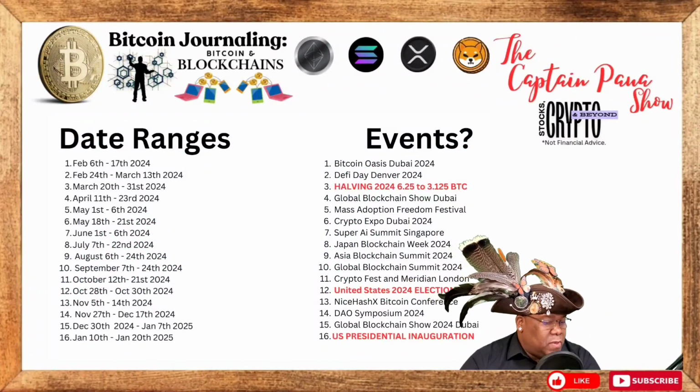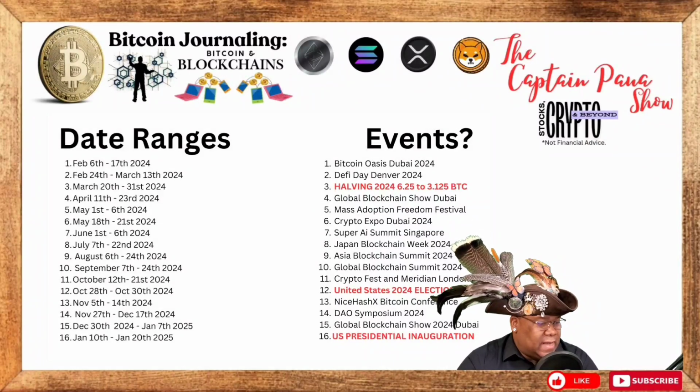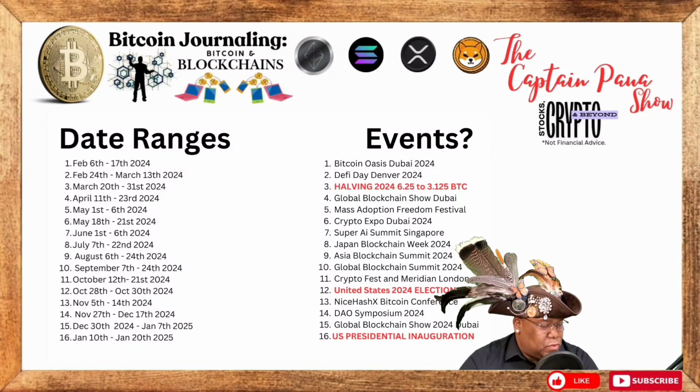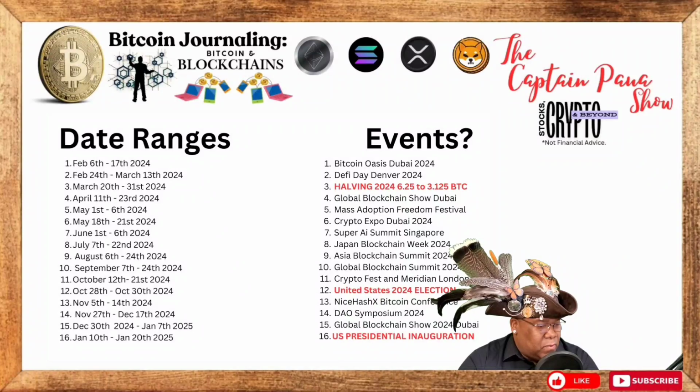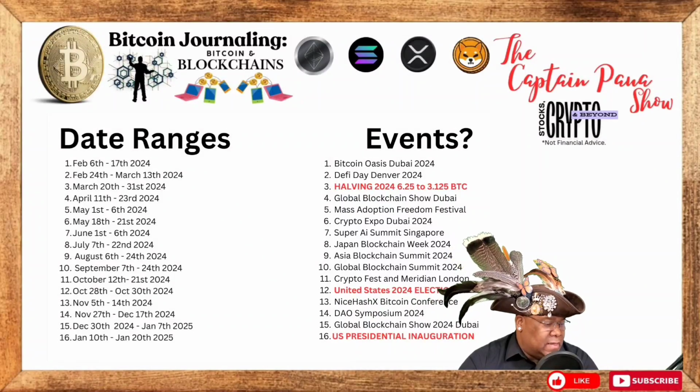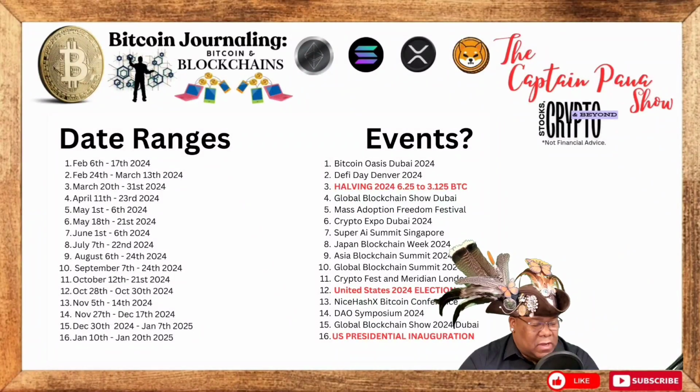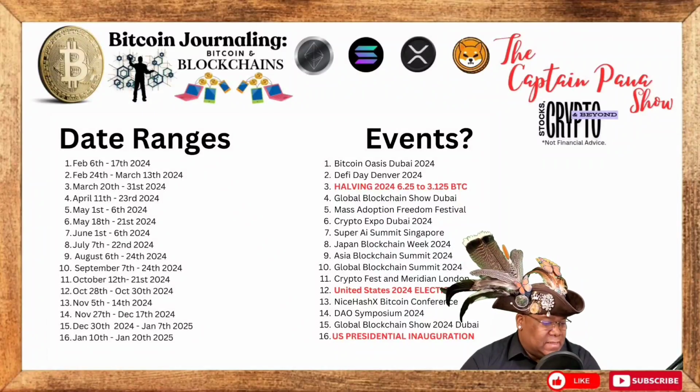So when we take a closer look at the dates, ranges, and events, we can see that the halving took place around April 4th of 2024, and the halving is basically going from 6.25 BTC to 3.125 BTC reward per block, and that is to speak to scarcity as well as increasing the demand, of course, by halving the block. The whole idea is to increase scarcity, and through scarcity, that increases the demand for BTC overall.